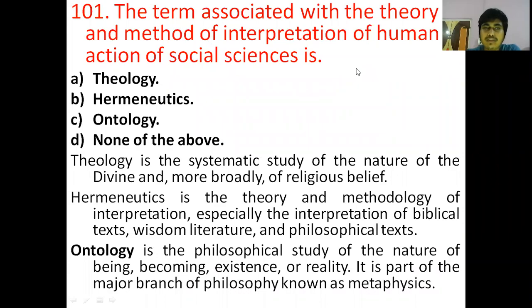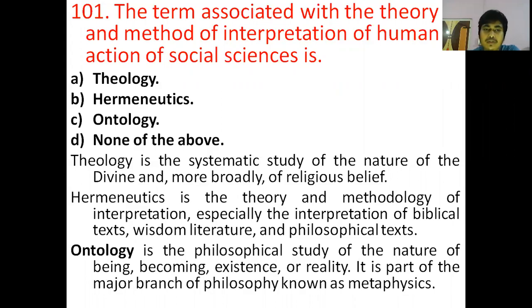The first question is: the term associated with the theory and method of interpretation of human action of social sciences. Here the options given are theology, hermeneutics, ontology and none of the above. Theology is the systematic study of the nature of the divine and more broadly of religious belief. Hermeneutics is the theory and method of interpretations, especially the interpretations of philosophical text, wisdom literatures, etc. So the term associated with the theory and method of interpretations of human action of social sciences is known as hermeneutics. So option B is the correct answer.